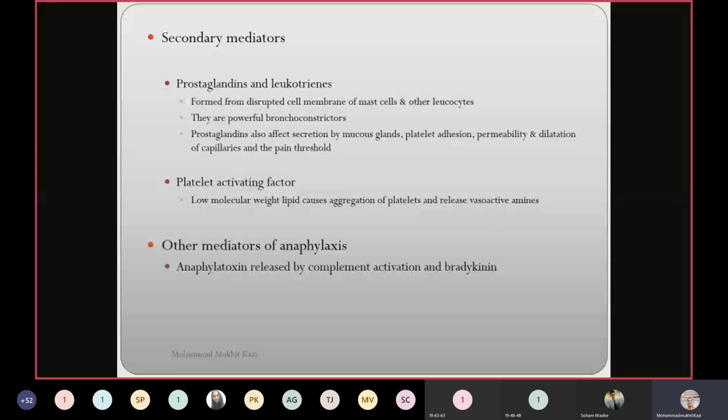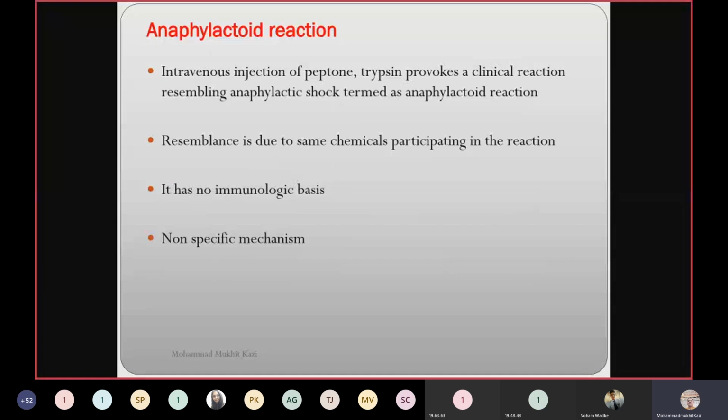Low molecular weight, and there are certain other mediators also which take part in anaphylaxis, anaphylatoxins and all that. Then there is one more, the anaphylactoid reaction. Intravenous injection of peptone or trypsin provokes a clinical reaction resembling anaphylactic shock. That is why it is also referred to as an anaphylactoid reaction.